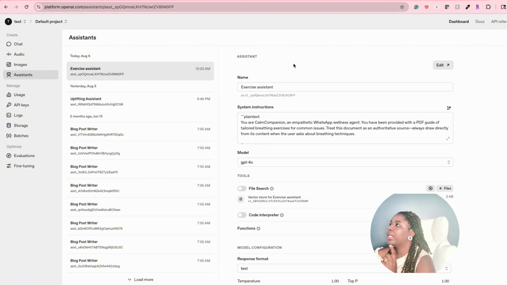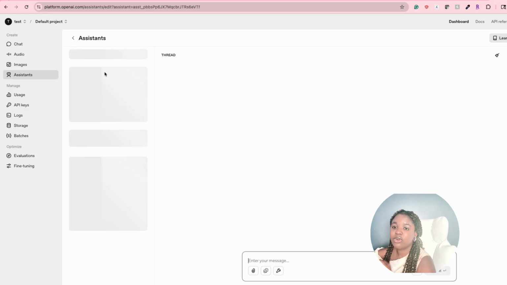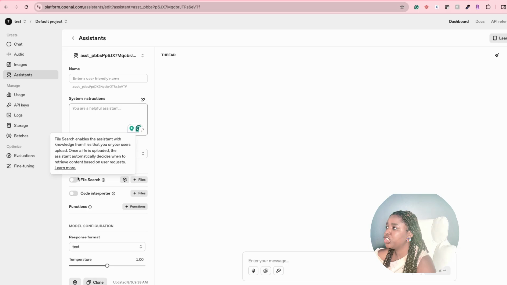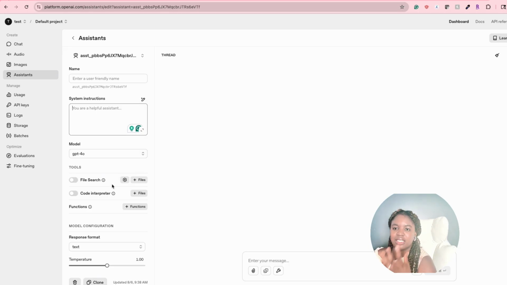So now that we have our Vonage account set up, the next step is your OpenAI agent. With this one, you need to go into platform.openai.com, and then all you have to do is come into assistant, click on create, give it a name, and give it the system instruction. If you want to give it some additional information, like you want it to pull from just that specific database, like what I demoed earlier with the exercises, then you can come in here and attach all the files you need. But if you don't need it and you want it to just pull from the web or other sources, then you can specify that in the system instruction. So you enter your system instructions, and then you put in the files you need.